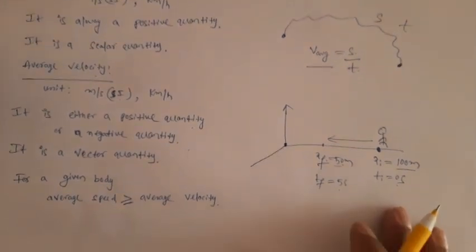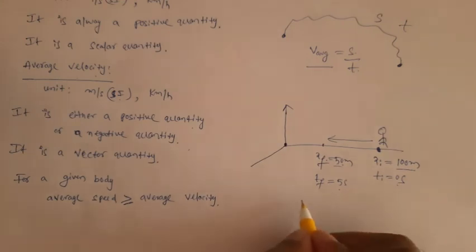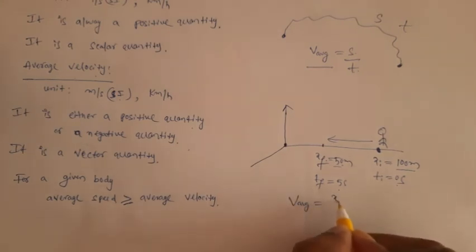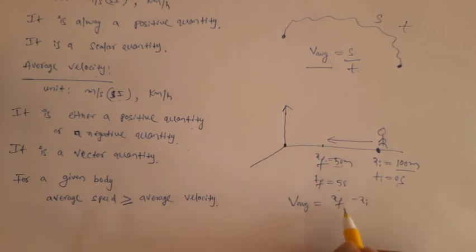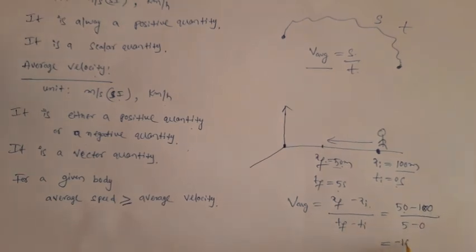If you find the average velocity in this case, xf minus xi, or x2 minus x1, both are the same, divided by tf minus ti. So (50 minus 100) by (5 minus 0). How much do you get? Minus 50 by 5, so minus 10 meter per second.